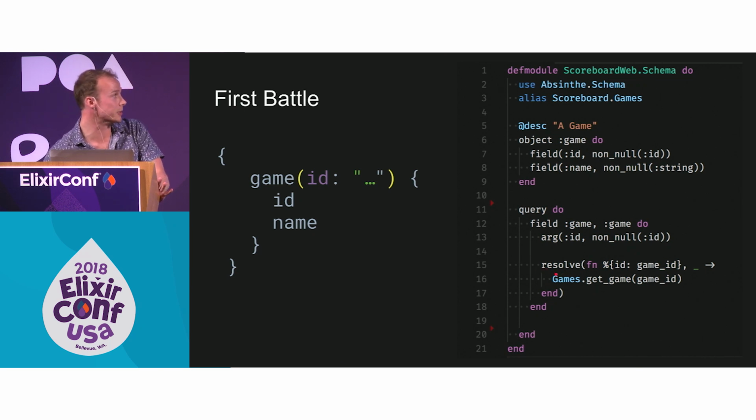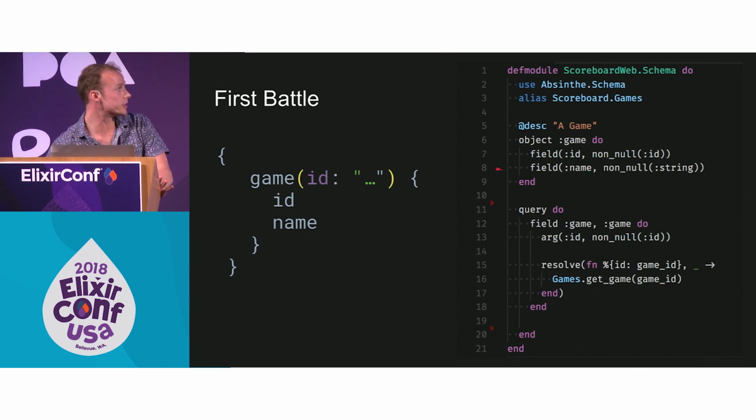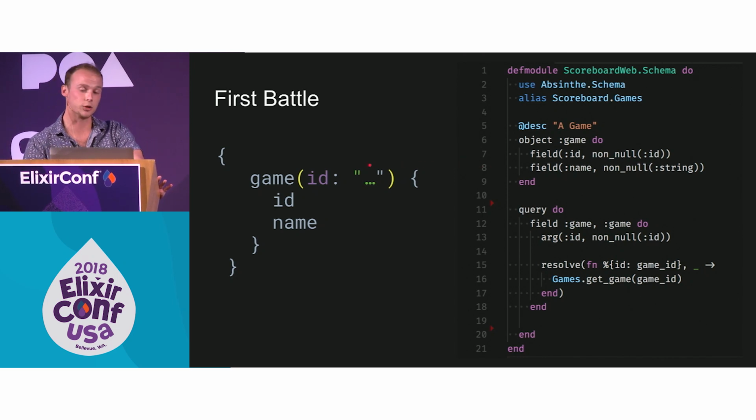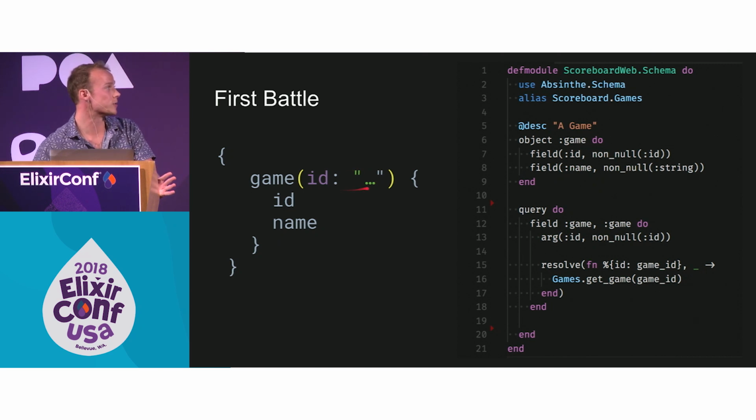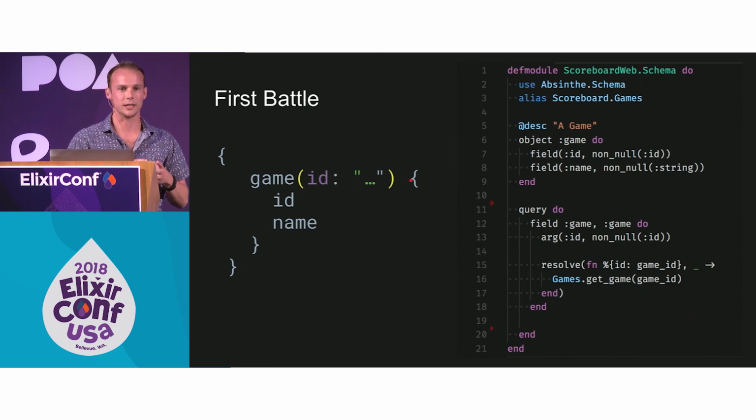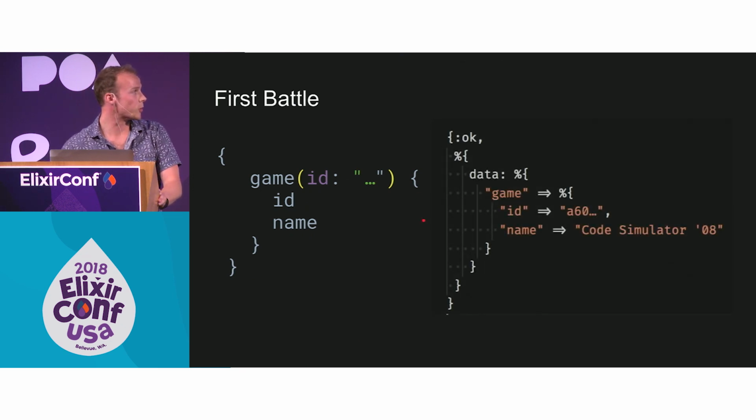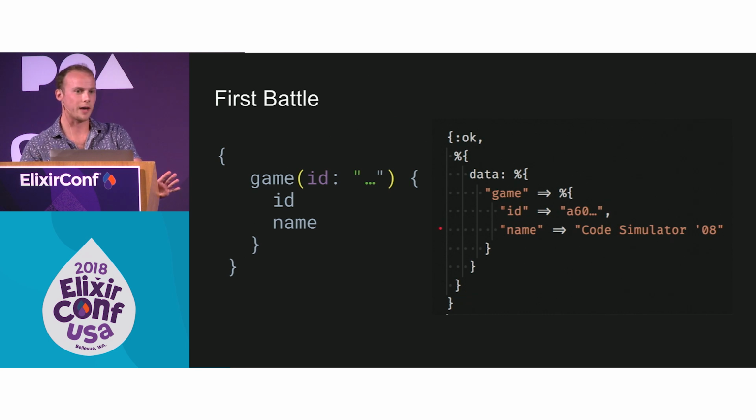So matching the schema, this is the game entry point, taking this one parameter, which is going to look a lot like a keyword list. And once we go through this curly brace, you can imagine we are in the game node in that graph. And the only things available are ID and name, so we'll get them, but we've got nowhere else to go after that. So we want to expect something like this back.